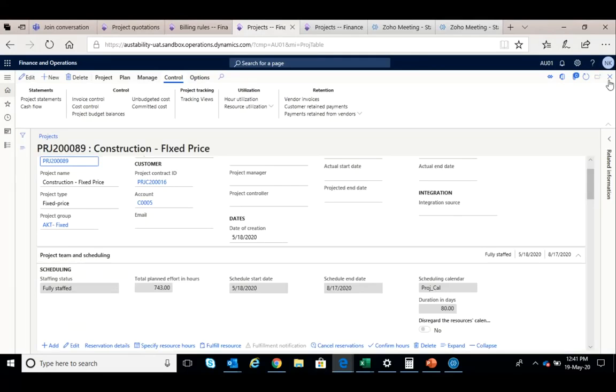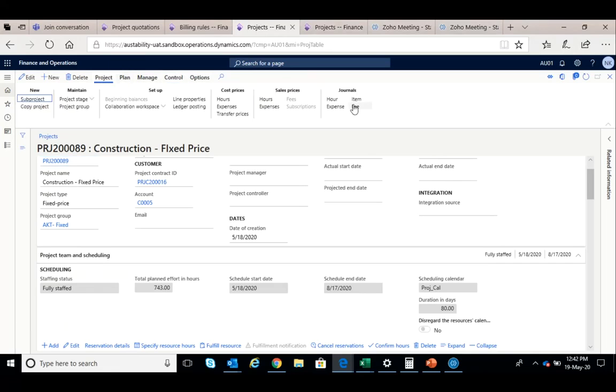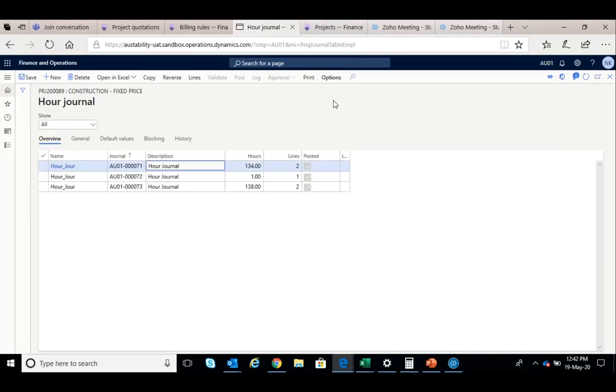Can we just show them how to book one expense and timesheet entry? Sure. So you can see that within one project, you can just open what is posted. A timesheet? You can show the lines, Naren.